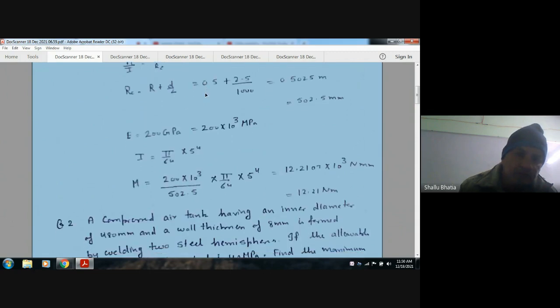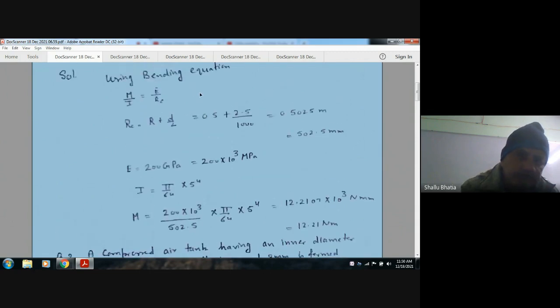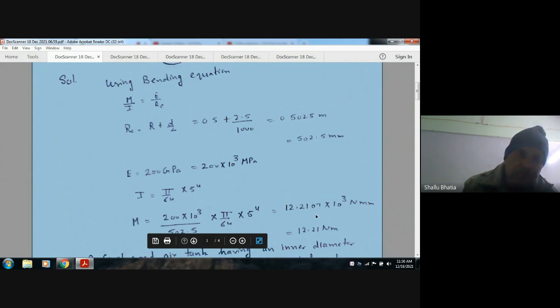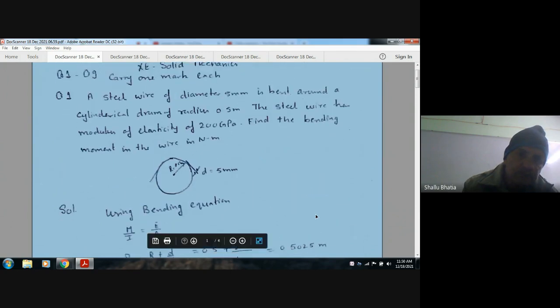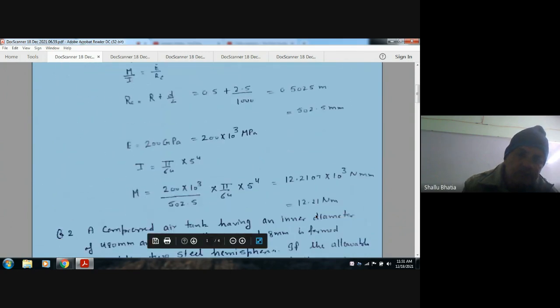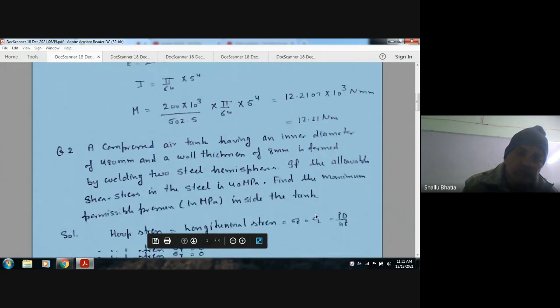So using M by I equals E by R we can find the bending moment. The bending moment will come out in Newton mm, then convert into Newton meter. So the answer is 12.21 Newton meter.